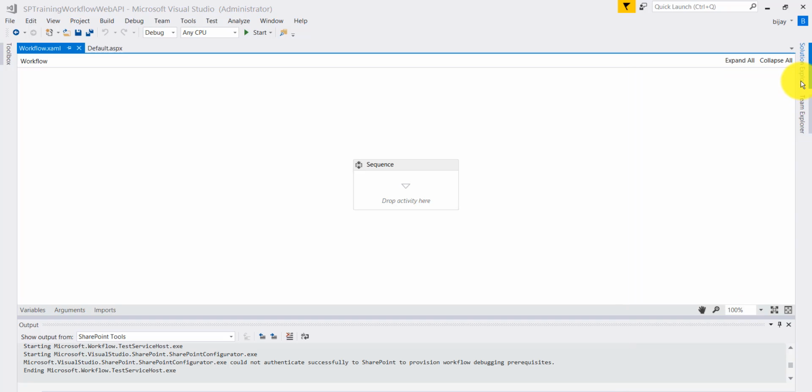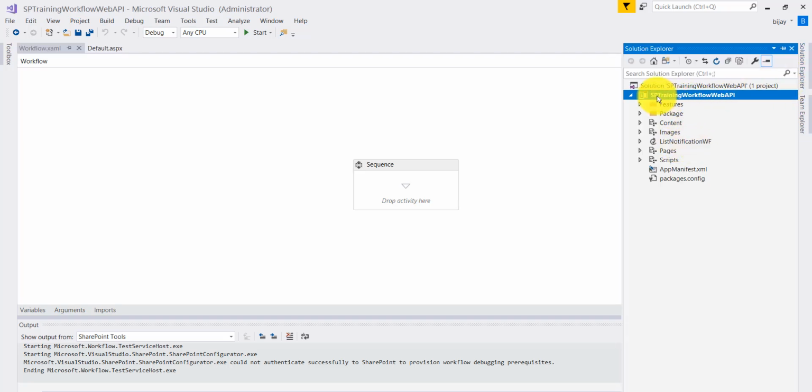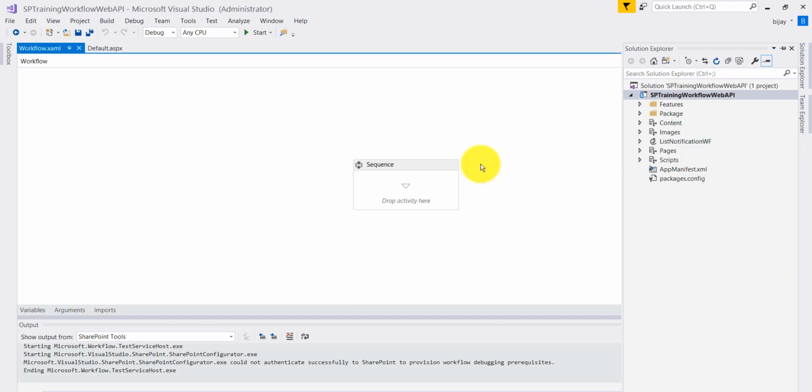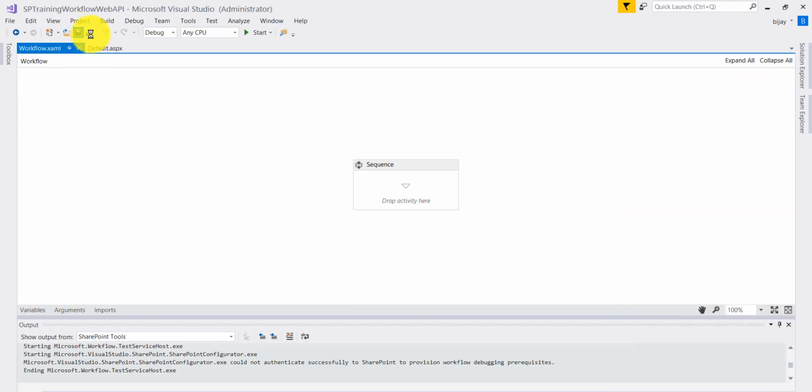Ideally, we should not select the workflow. We select the project and click on F4. If you click on F4 now, you can see there is an integrated app property, which is false. Make it true. So you can see here now it is true. So you can save it.